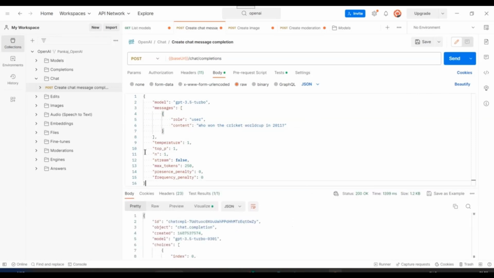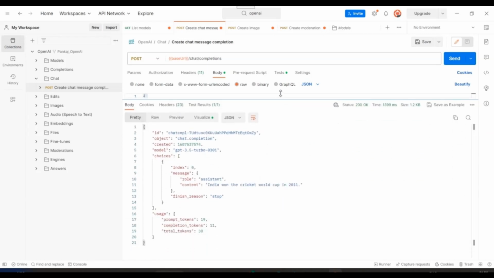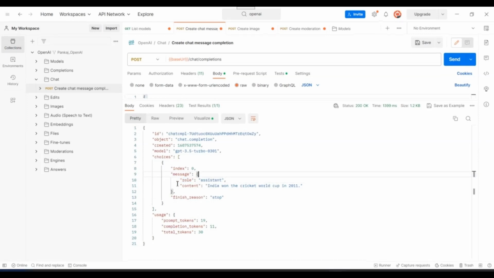Just see the format of this request and format of response as well. Now in the response, you see we are getting the model, we are getting the request or response ID, we are getting the choices array as well. Now these choices array will be containing your response. Inside that you will be having multiple messages or a response to the messages. And there if you see closely, you will see role is assistant. That's because this is a response given by OpenAI platform, right? And then you can see a usage parameters here, like what all prompts you have used or how many tokens you have already utilized, right?